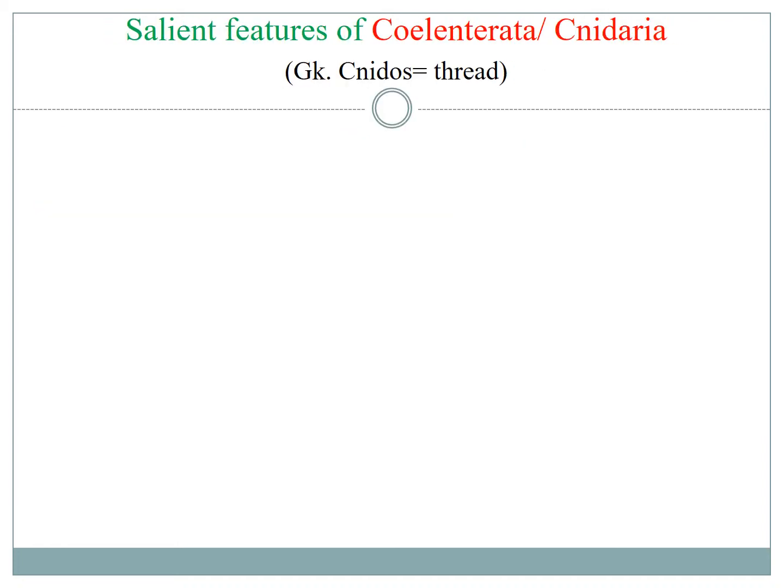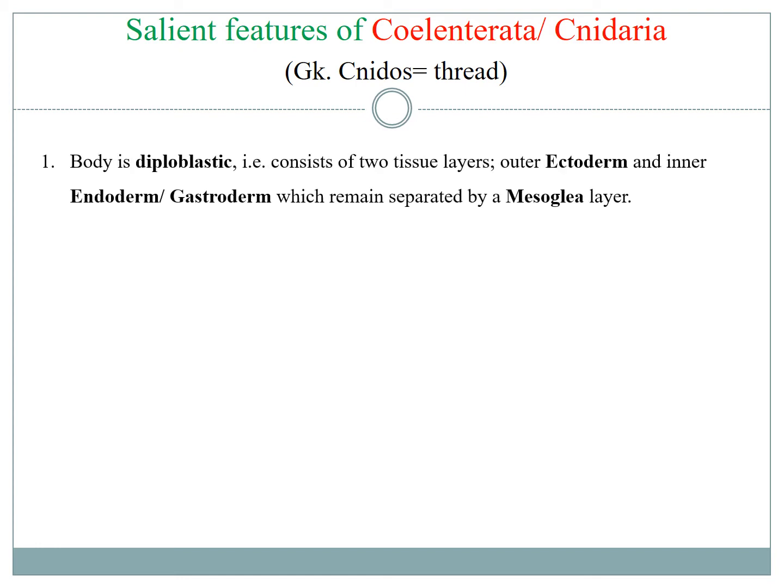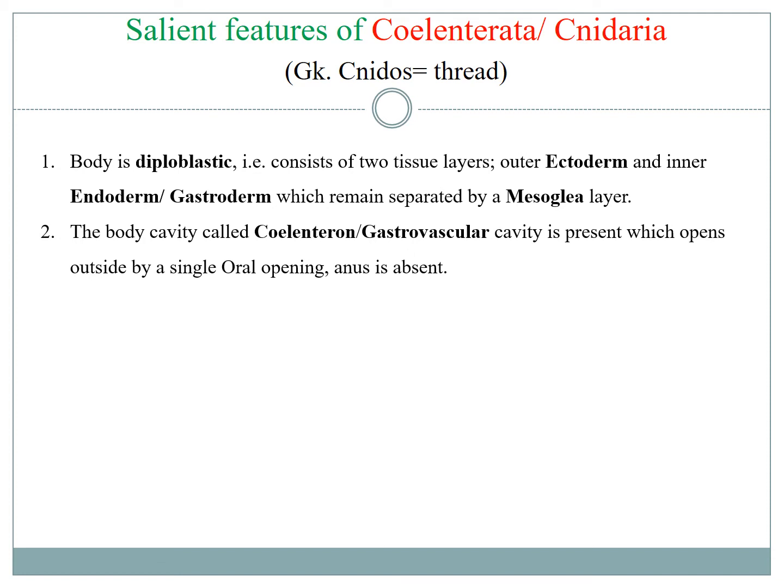Salient features of Cnidaria or coelenterates. The body is diploblastic, that is, they consist of two layers of tissue, the ectoderm and the endoderm or gastroderm. These two layers remain separated by a non-cellular gelatinous mesoglea. This is the first group of diploblastic animals. The body cavity is called the coelenteron or the gastrovascular cavity, which is not a true body cavity or coelom.